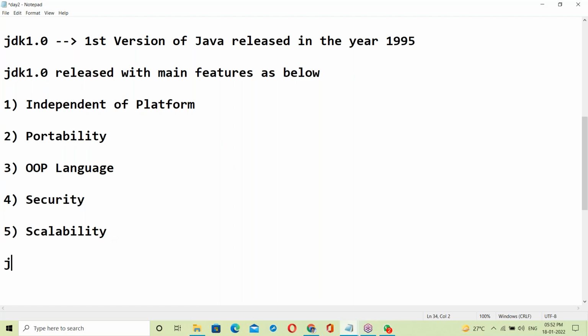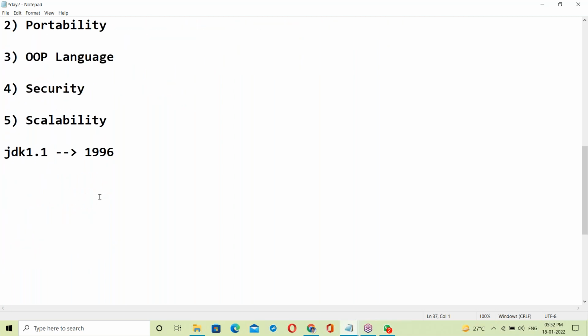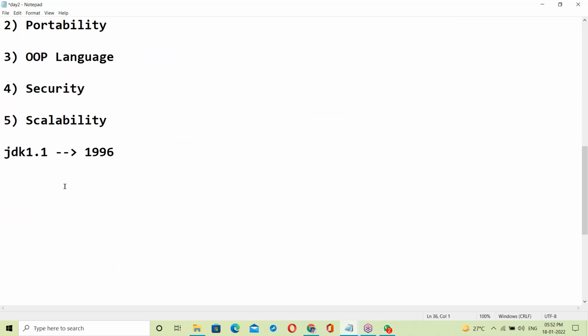After that, next is JDK 1.1, released in the year 1996. JDK 1.1 is divided into editions. Initially there were only three editions, and later a fourth edition was added.